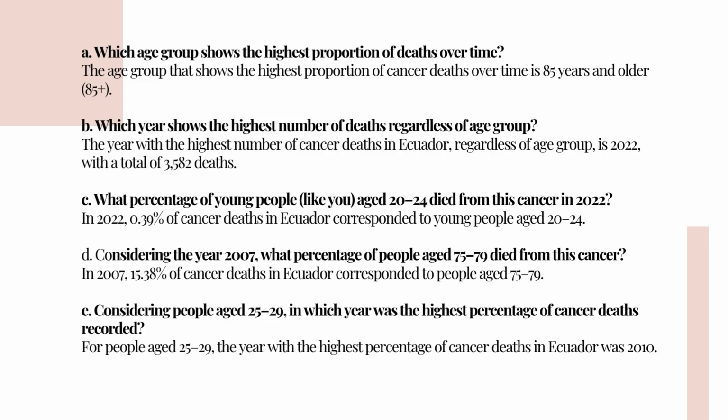D. Consider the year 2007, the percentage of people aged 78 to 79 who died from cancer. In 2007, 15.38% of the cancer deaths in Ecuador correspond to people of this age.